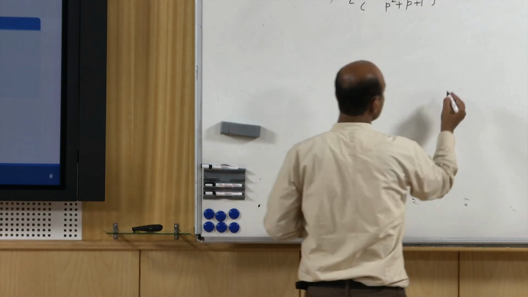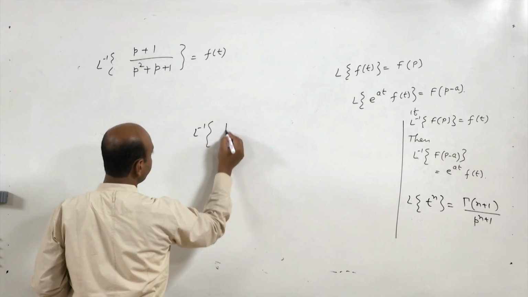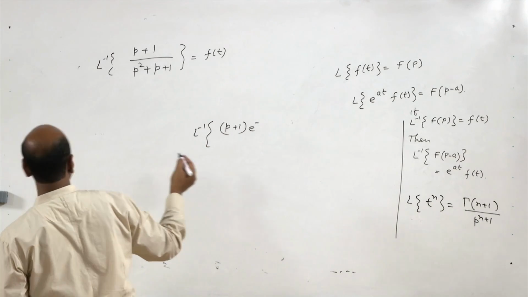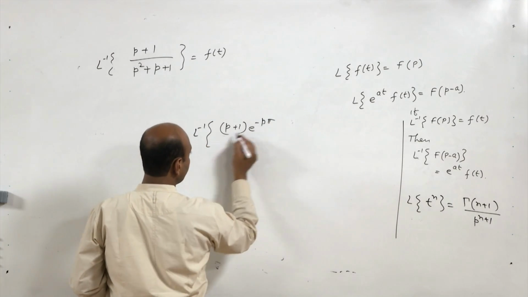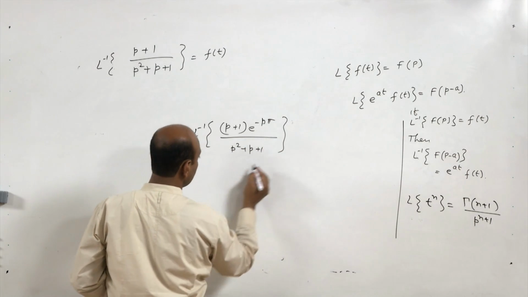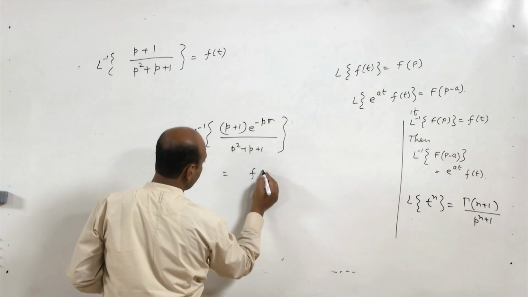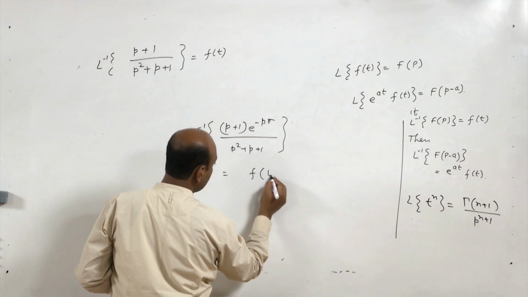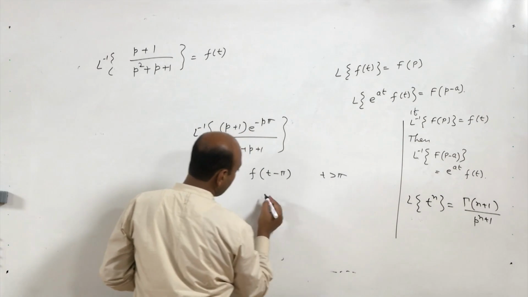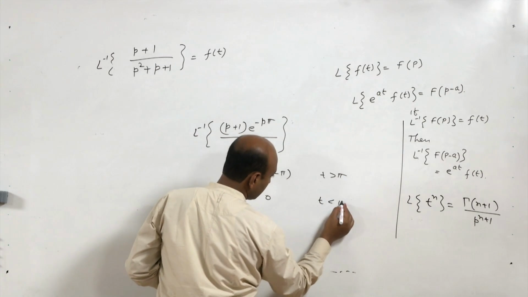The Laplace inverse of e to the power minus p pi times this will be nothing but f of t minus pi when t is greater than pi and 0 when t is less than pi.